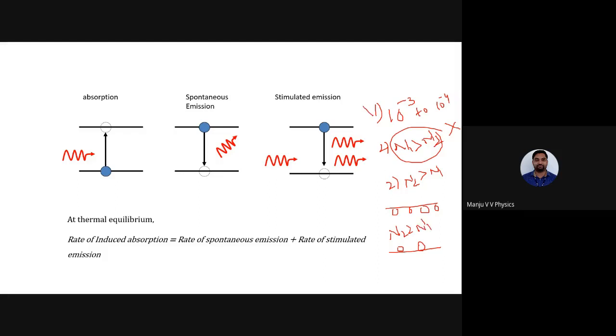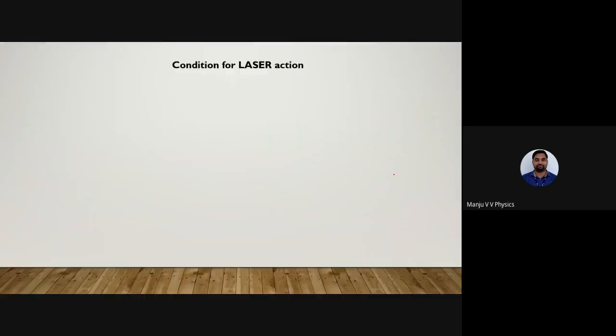So the first condition is this. I want the atom to stay in the excited state for a longer time. Second condition, I want more atoms in the excited state than the ground state. These are the 2 conditions for laser. We'll look into it in detail.